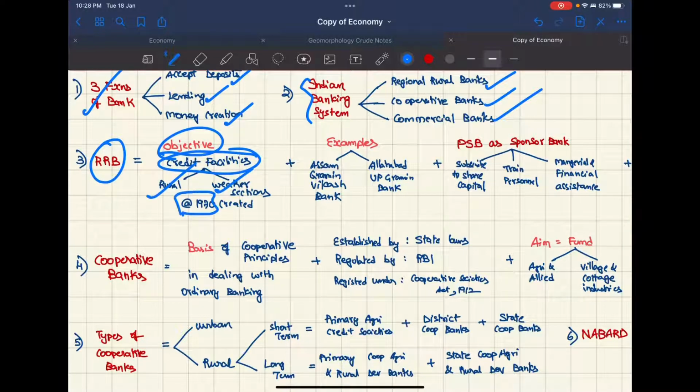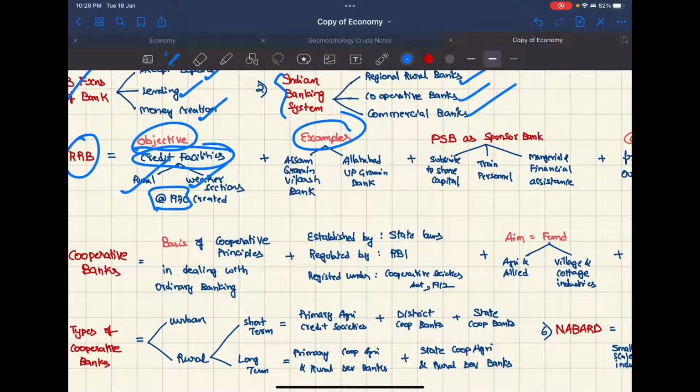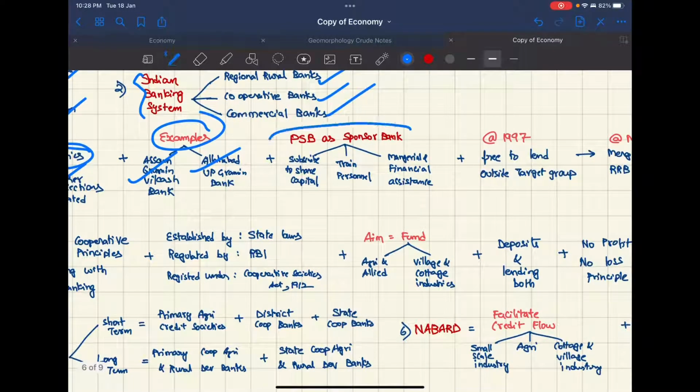This was created in 1970. Some of the examples, give your local RRBs. We have Assam and Allahabad one. And a PSB as a sponsor bank, we will see what it is. So they have to subscribe to the share capital. They have to train the personnel. They have to give managerial and financial assistance.